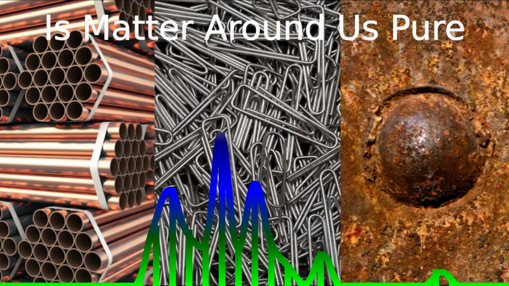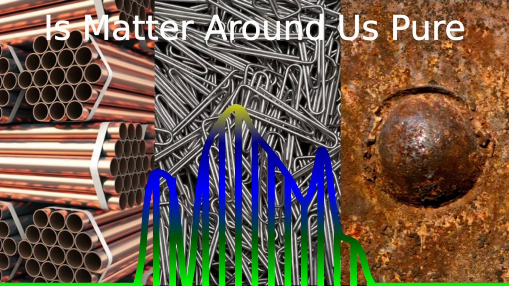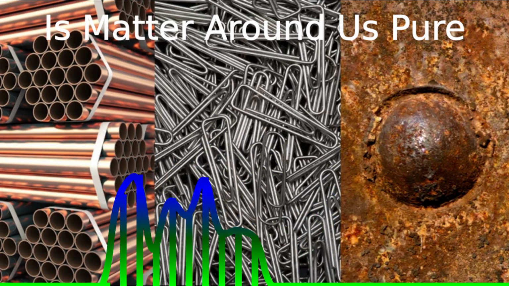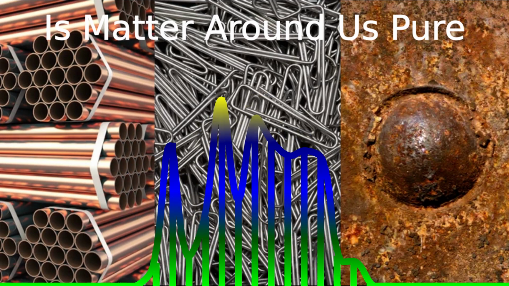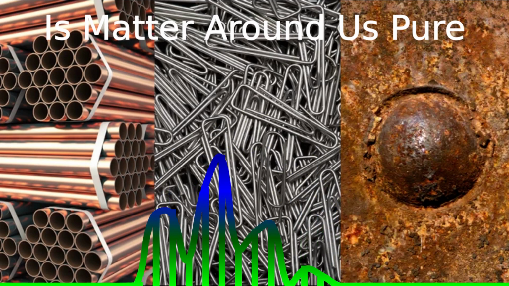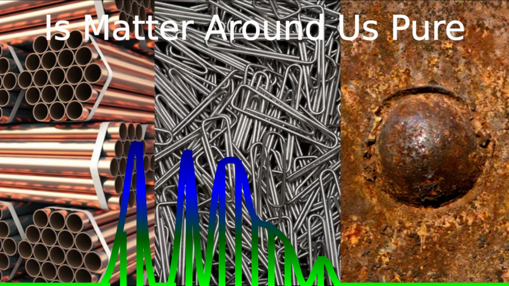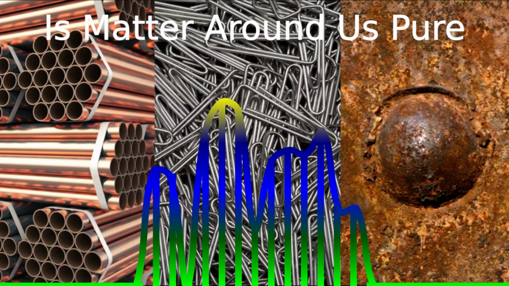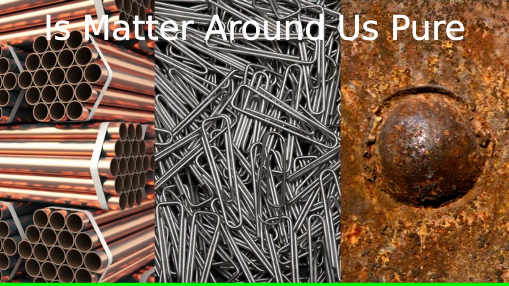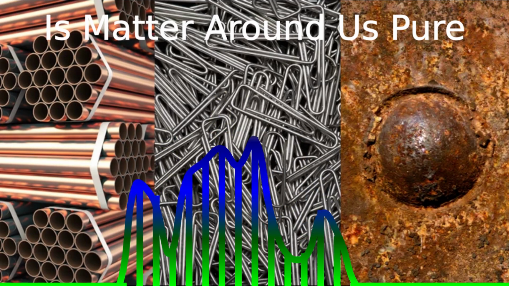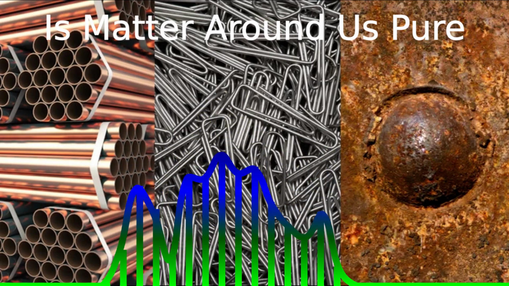Element. It is the simplest substance made up of a single type of atom. Second, compound. A compound is composed of different types of atoms in a fixed proportion. Now let's move towards impure substance. It is made up of more than one type of particle. There are two types of impure substances, mixture and solution.